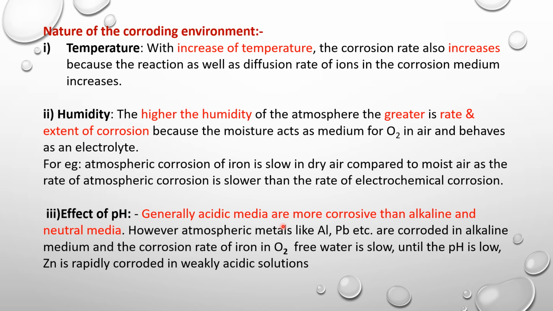Generally, acidic media are more corrosive than alkaline and neutral media. So in acidic media, generally the rate of corrosion is faster as compared to alkaline or neutral media. However, amphoteric metals like aluminium, lead, etc. are corroded in alkaline medium, and the corrosion rate of iron in oxygen free water is slow until the pH is low. Zinc is rapidly corroded in weakly acidic solutions.